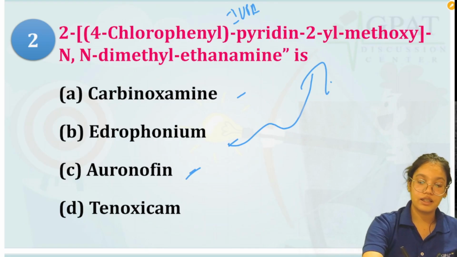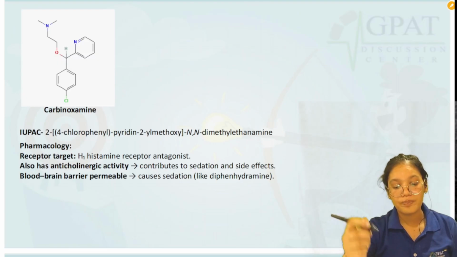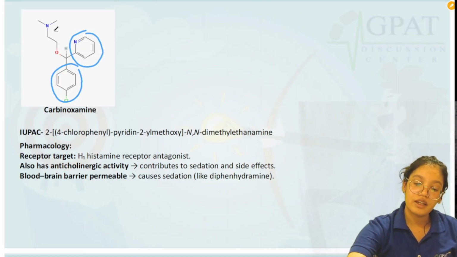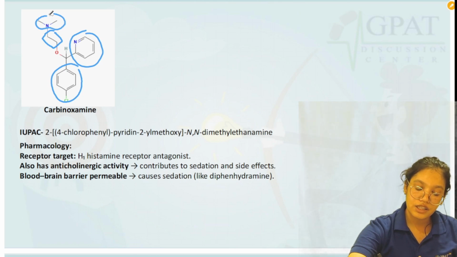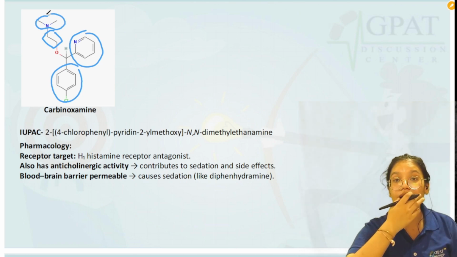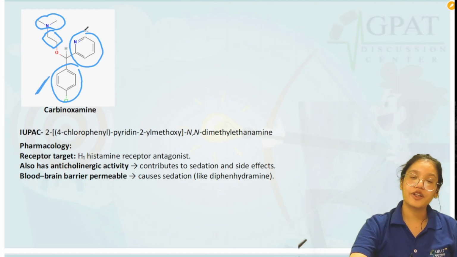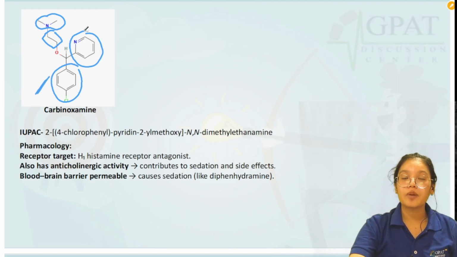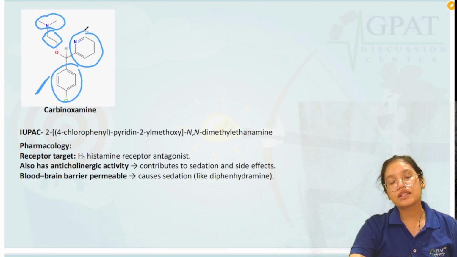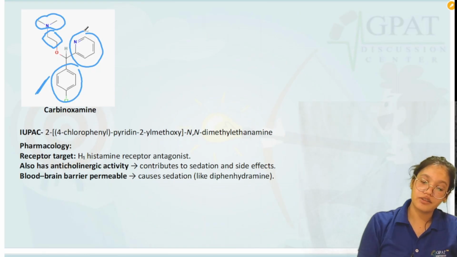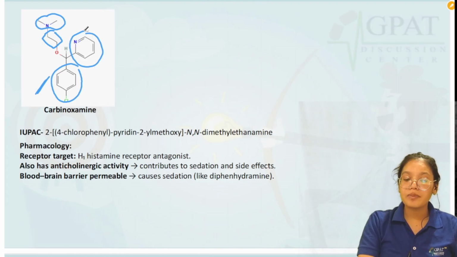Let's look at the structure. They have given this structure that contains a chlorobenzene, then we have a pyridine, then a methoxy, and then ethyl, and then N,N-dimethyl. So this particular IUPAC name belongs to carbinoxamine. This is the structure of carbinoxamine, and the IUPAC name that is given belongs to carbinoxamine.